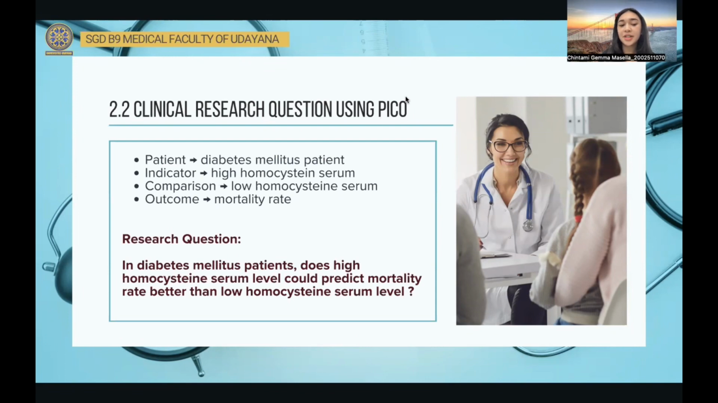I'd like to be describing the clinical research question using PICO. So the P, patient, here is diabetes mellitus patients, with the indicator high homocysteine serum and the comparison low homocysteine serum. The outcome is mortality rate. So the research question here is: in diabetes mellitus patients, does high homocysteine serum level predict mortality rate better than low homocysteine serum level or not?